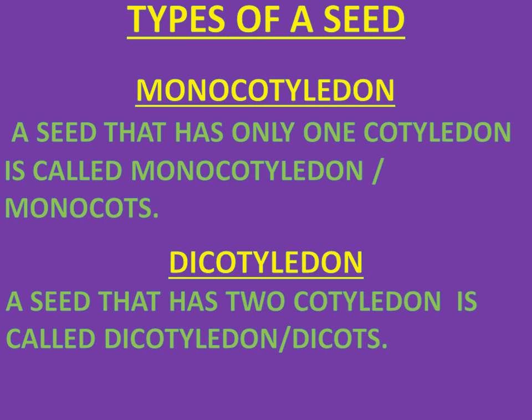Types of seeds. Monocotyledon. A seed that has only one cotyledon is called monocotyledon. Dicotyledon. A seed that has two cotyledons is called dicotyledon. We can say monocotyledon as monocots and dicotyledon as dicots.